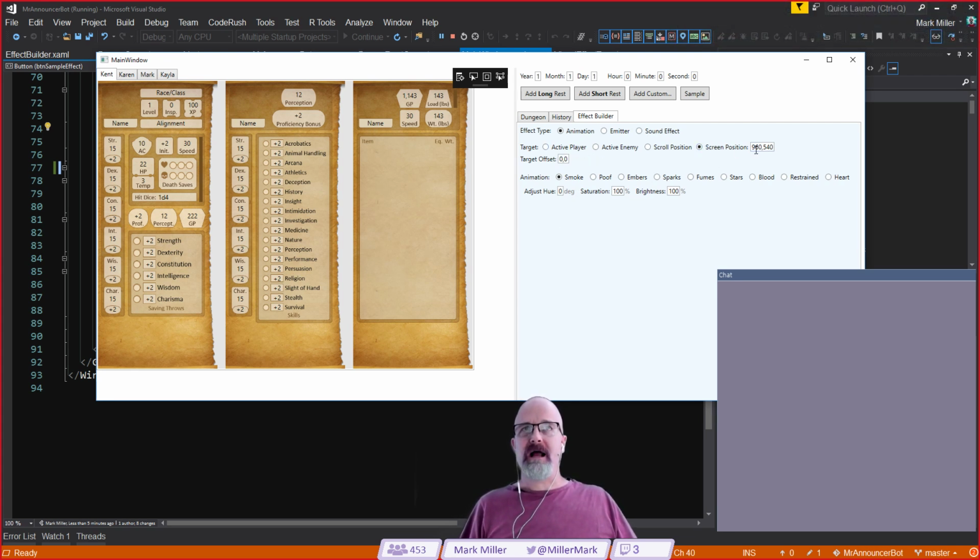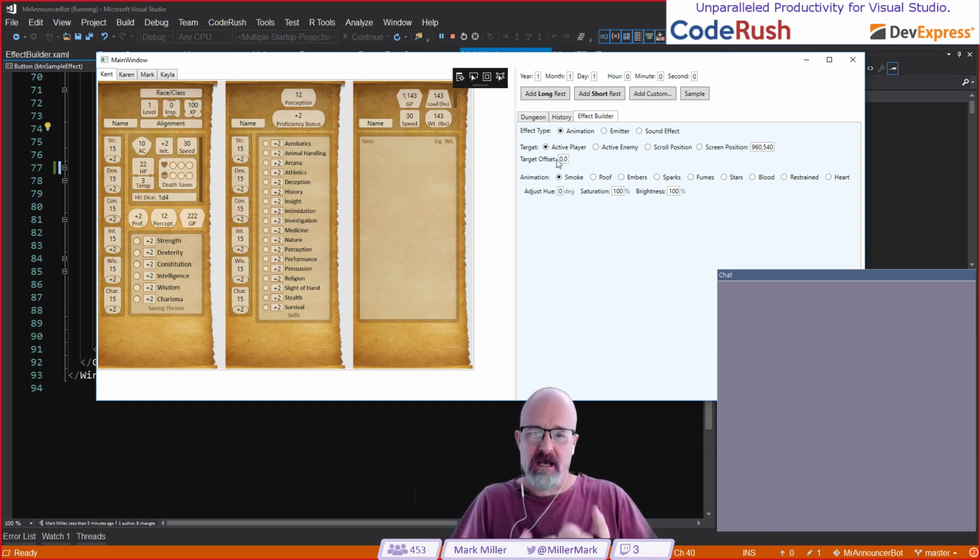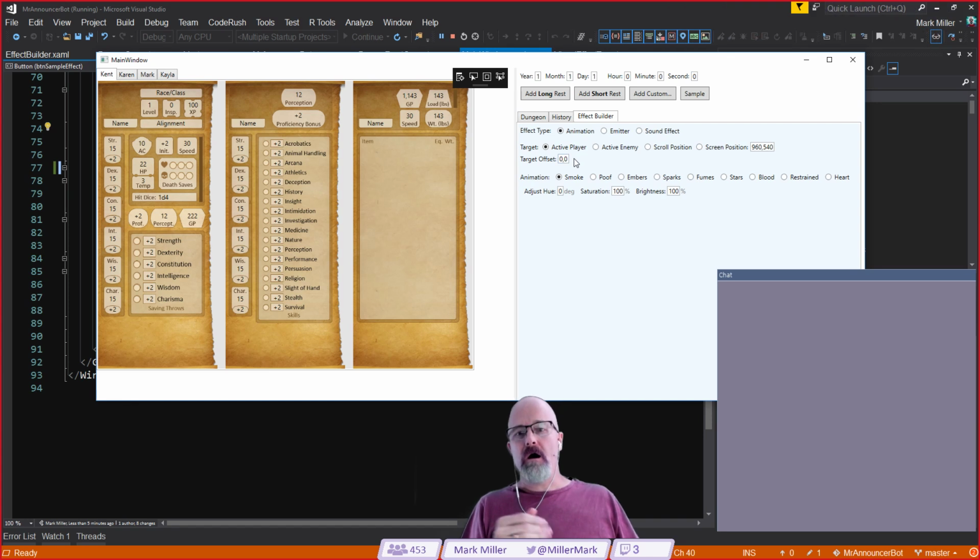Or I can specify an absolute screen position if I want to do that. And with all of these, I can also specify an optional target offset. So I could say the player, but I want it up above the player's head, so I might add or subtract 100 from the value, whatever it is. Now I haven't got all the logic working for the targeting on the receiving end, the TypeScript end of this thing.